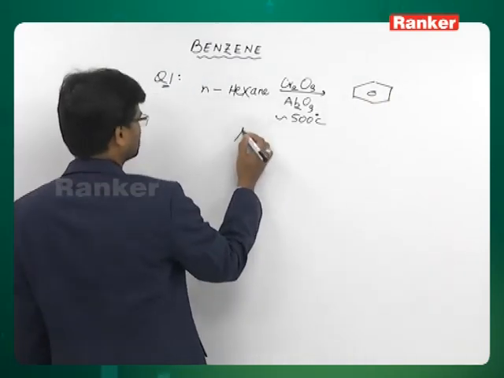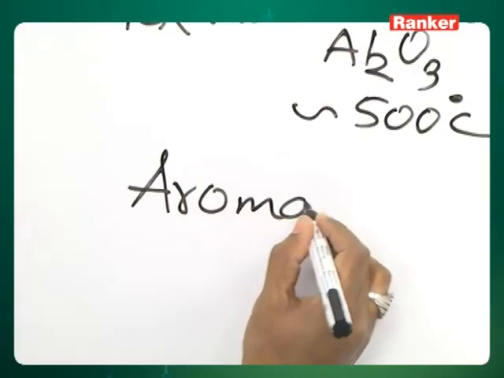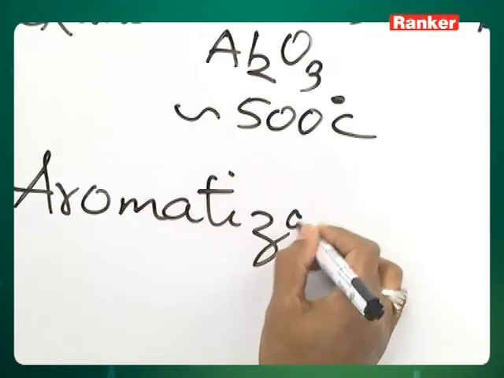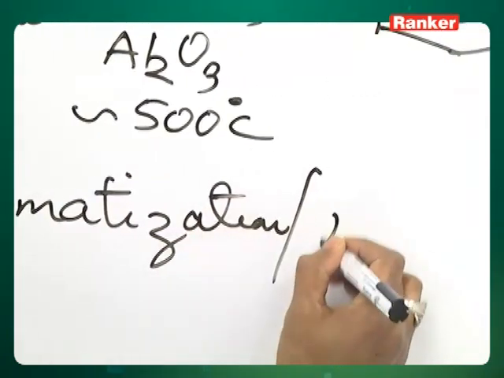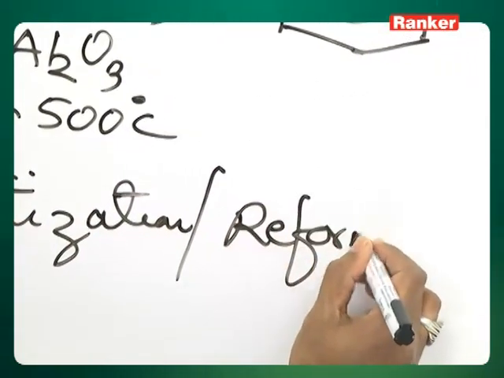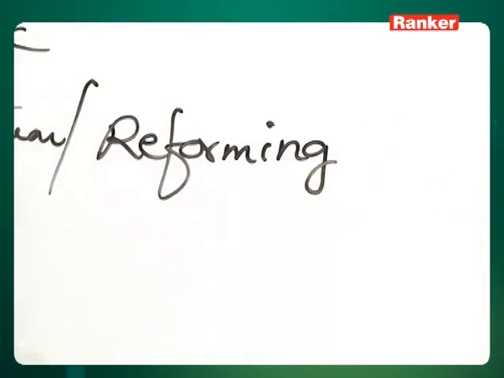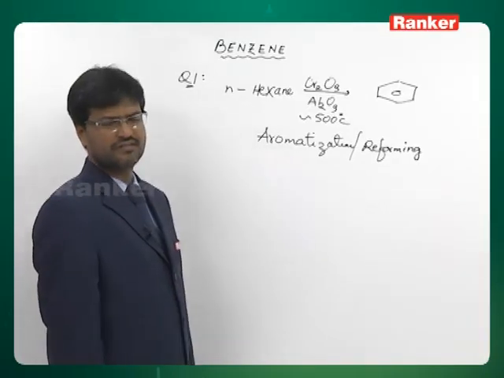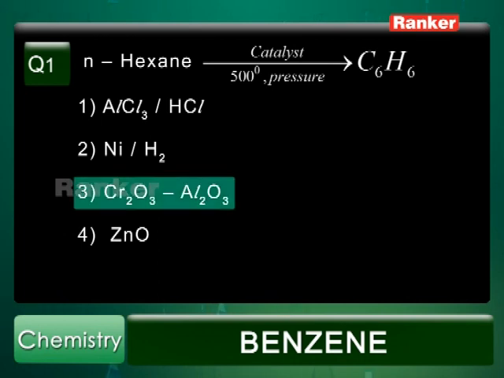This is called as aromatization, also called as reforming. So the correct answer is option 3.